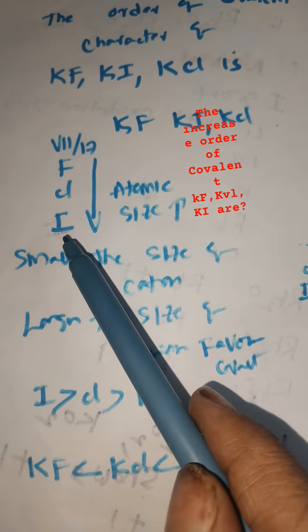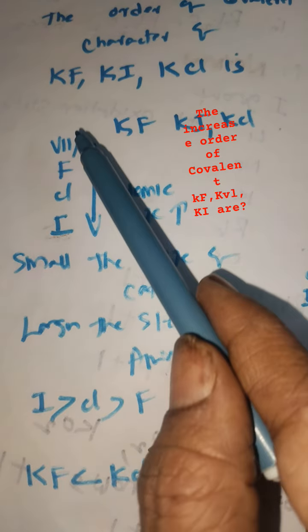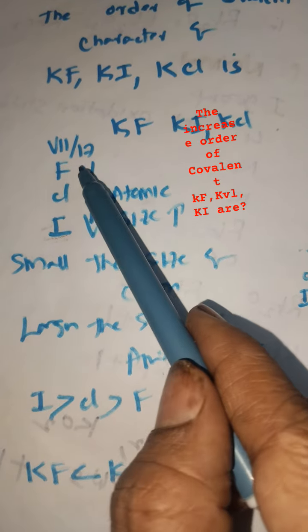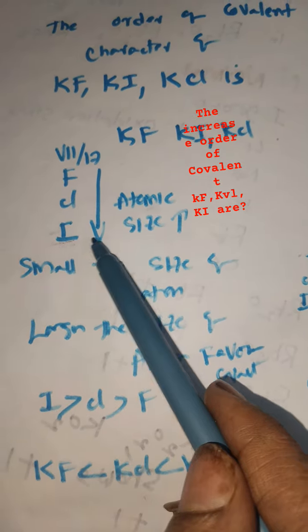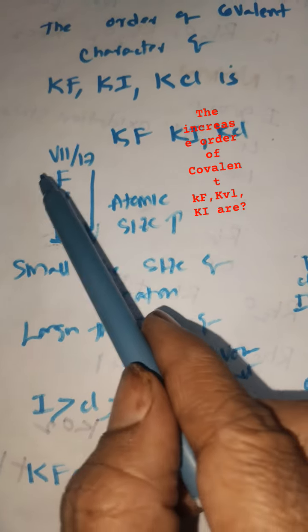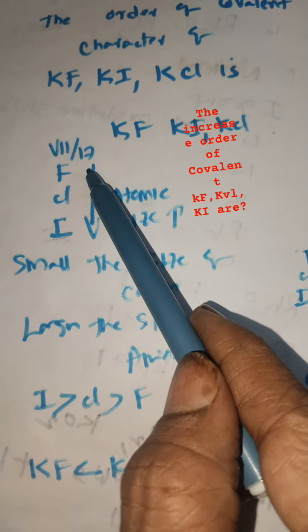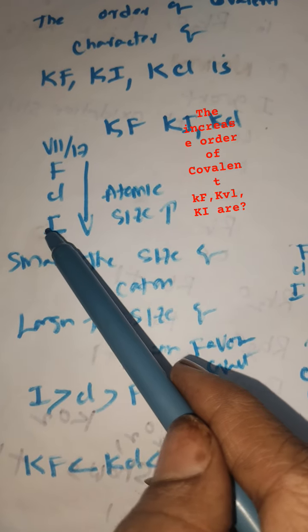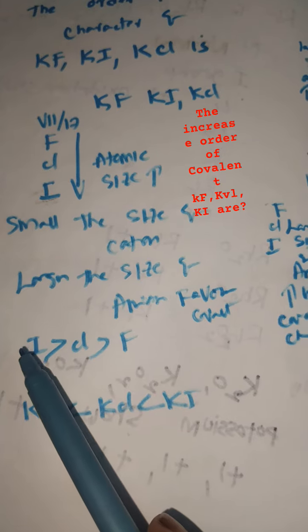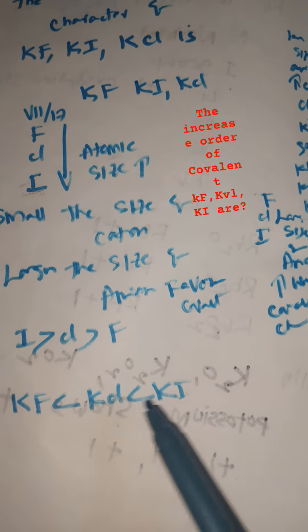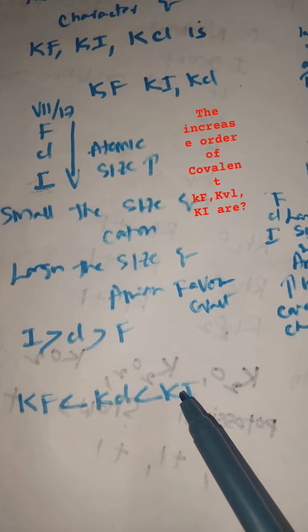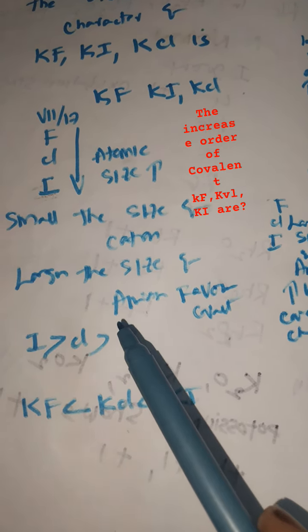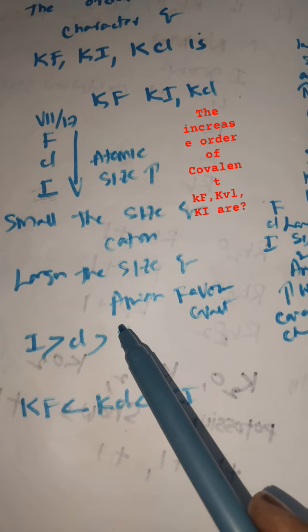In a top to bottom, atomic size gradually increases. So iodine possesses more size, fluorine possesses less size. Iodide anion possesses larger size, fluoride anion possesses smaller size. Larger size of the anion favors covalent character. So you see this possesses maximum size, so this compound possesses maximum covalent character. Fluoride possesses lesser size, this possesses smaller covalent character.